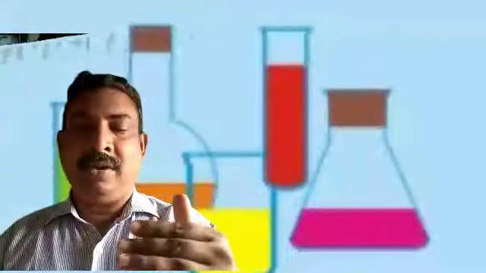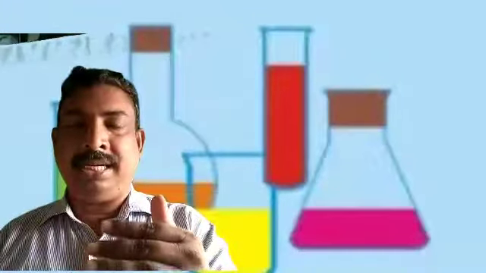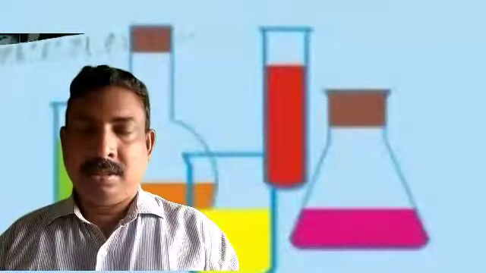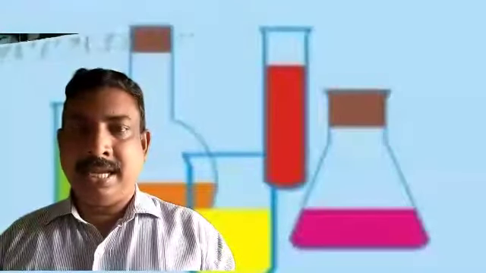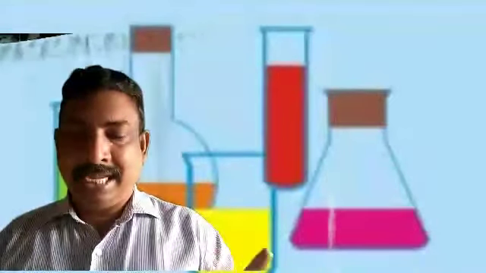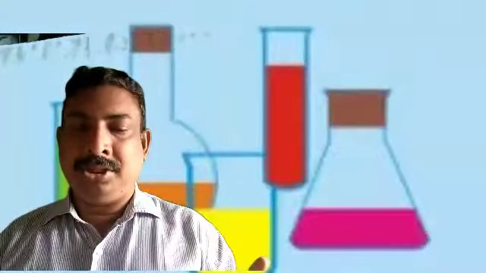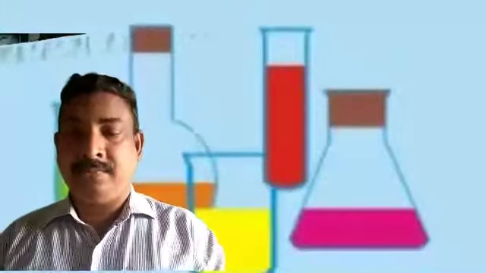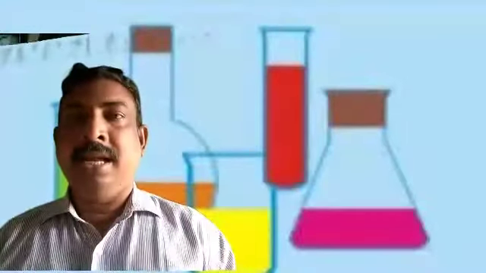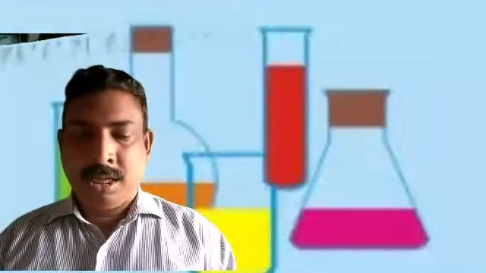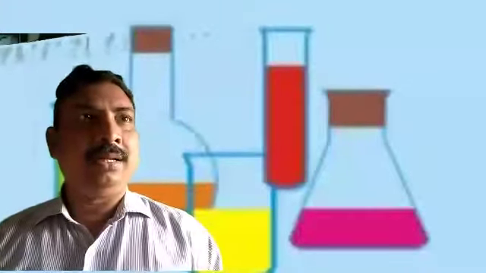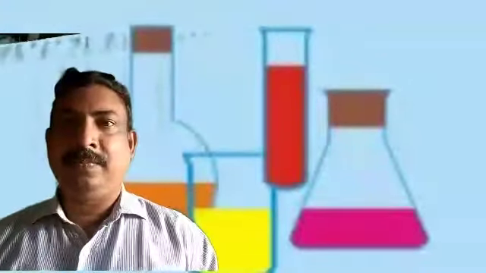So one question in a board examination was like this. Zinc reacts with silver nitrate to produce zinc nitrate and silver. So what is the symbol of zinc? Zn, and it is clearly a solid. Yes. Silver nitrate, AgNO3, is an aqueous solution. And zinc nitrate formula Zn(NO3)2 is also an aqueous solution, and we get silver as a solid. But when you see, the equation is not balanced. You have to balance the equation.